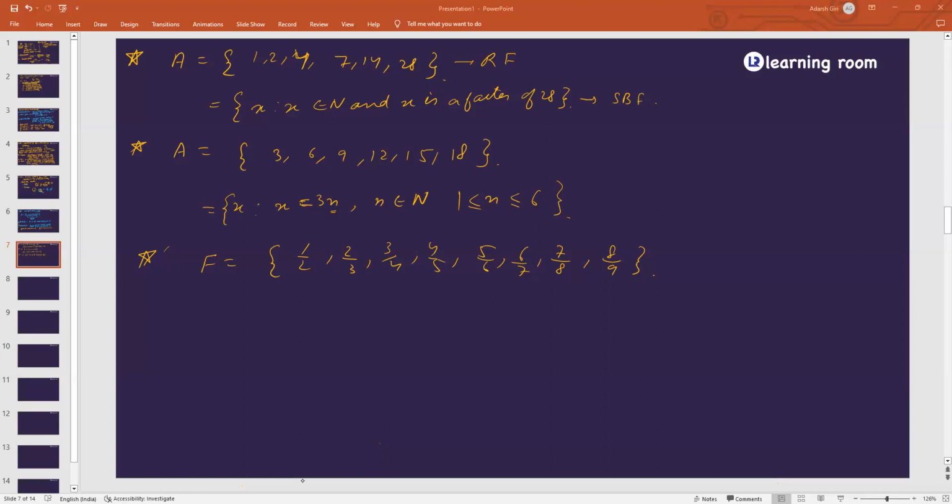Sir, can it be x such that x is equal to m by n, and what are the restrictions over m and n? m is greater than or equal to 1 and less than 9, and n is greater than or equal to 1 and less than 9. You were going correctly, but a little bit off. Sir, can it be x such that x is equal to n by n plus 1? Any restrictions?